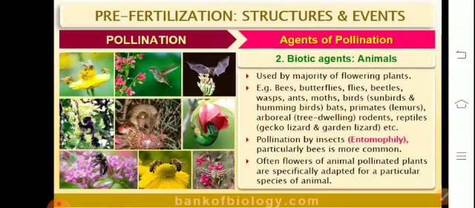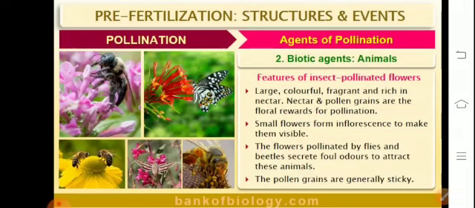Talking about the biotic agents, that is a methodology which is used by the majority of animals. When pollination takes place by animals, it is called zoophily. Generally, in zoophilous plants, flowers are very large, attractive, and have a maximum number of nectar glands. The basic pollinating agents are bees, butterflies, beetles, primates, bats, etc. Pollination by insects, particularly bees, is more common. That is referred to as entomophily.